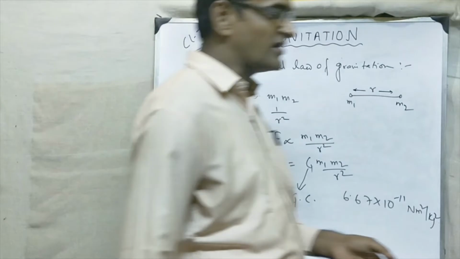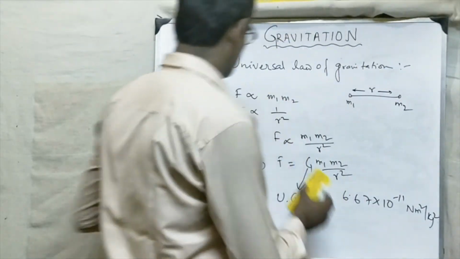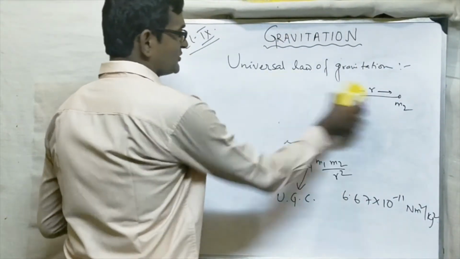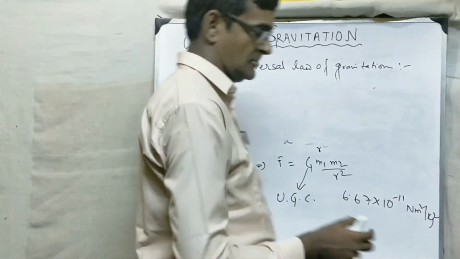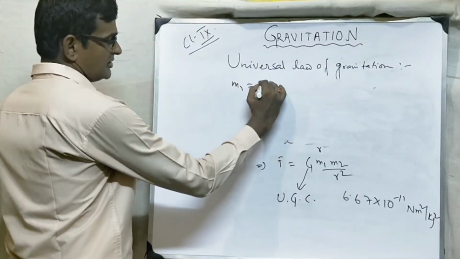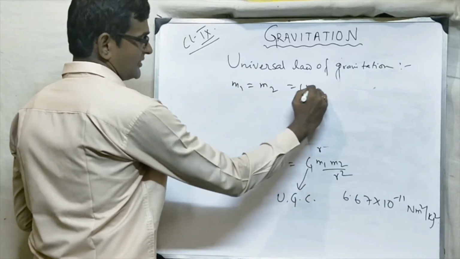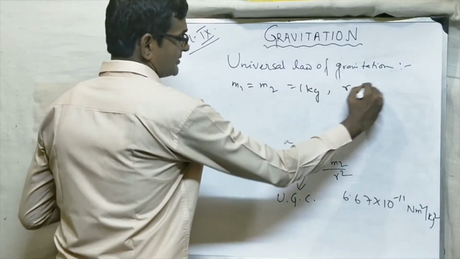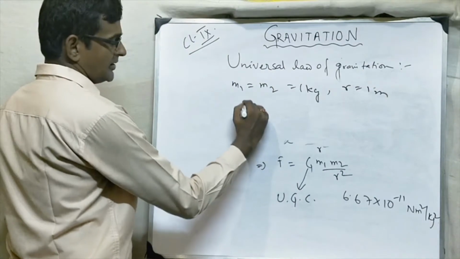Now what is the value of G? Let's see. Suppose I take M1 equal to M2 equal to 1 kg and R equal to 1 meter. So what will I get?